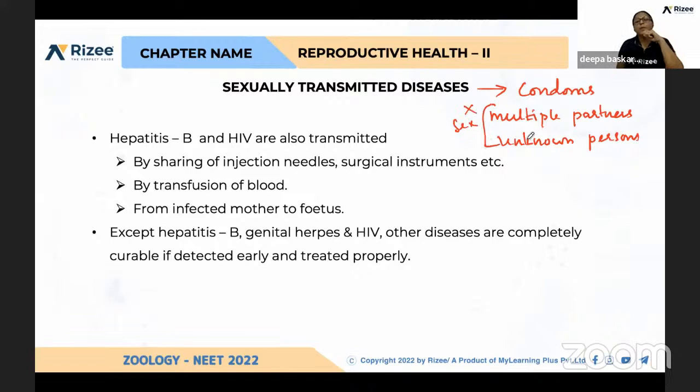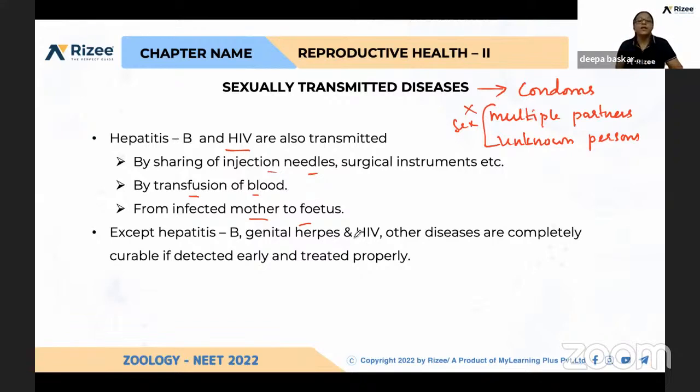Apart from sex, HIV is also transmitted in other modes, for example blood transfusion. If blood is transfused from a person infected with HIV, it will automatically be transmitted. It also passes from mother to fetus, and through sharing of injection needles, if the needle was previously used for an HIV infected person.